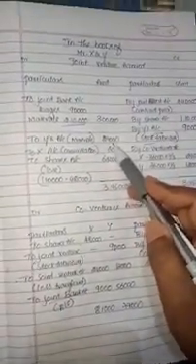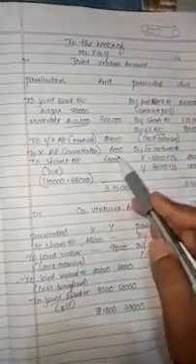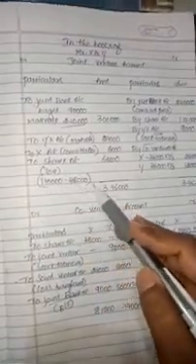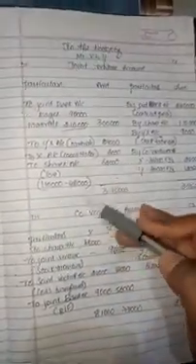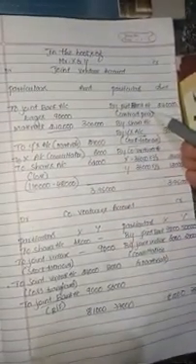Individual expenses: consultation fees paid by X, so to X account 6,000. The loss will be incurred: the value of the contract is 1,10,000, but taken over 48,000, the remaining will be loss.